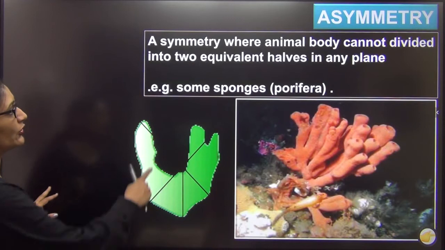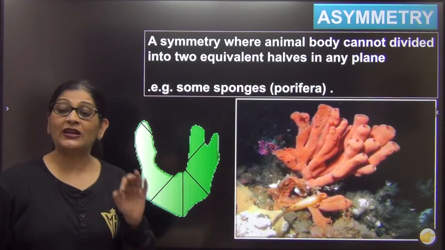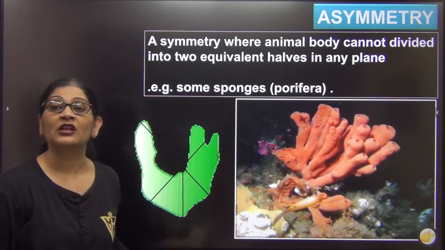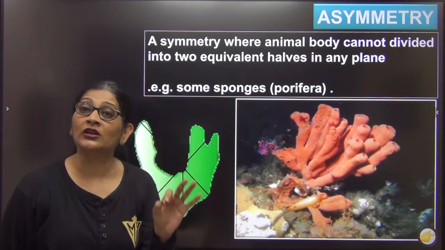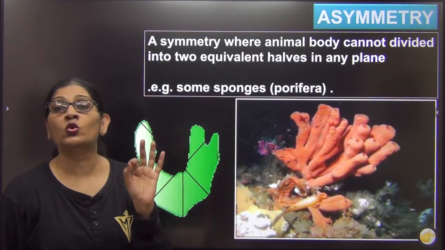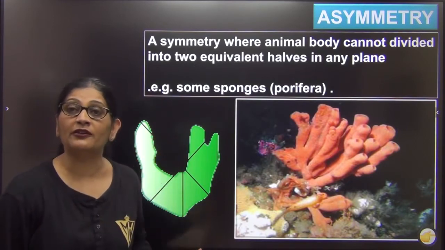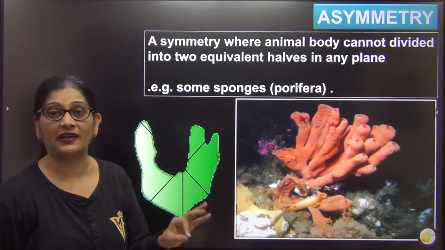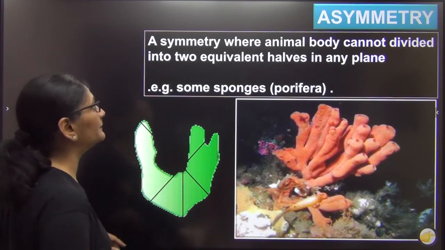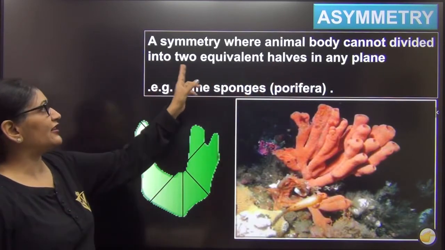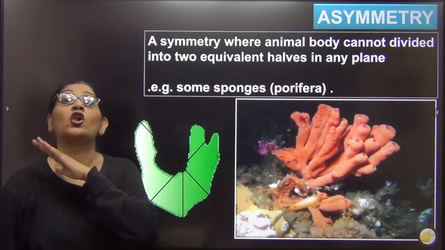So first I am showing you porifera. Only some porifera, remember beta, not all porifera. Porifera is the only group of animal whose body is asymmetrical, and that too not all porifera, but only few porifera, their body is asymmetrical. Asymmetry is when the animal body cannot be divided into two equivalent halves along any plane.